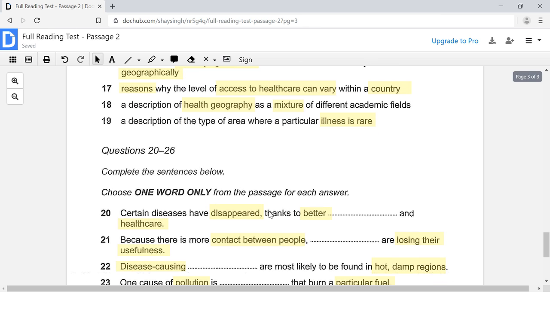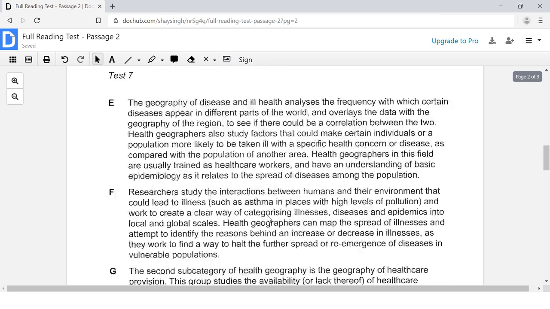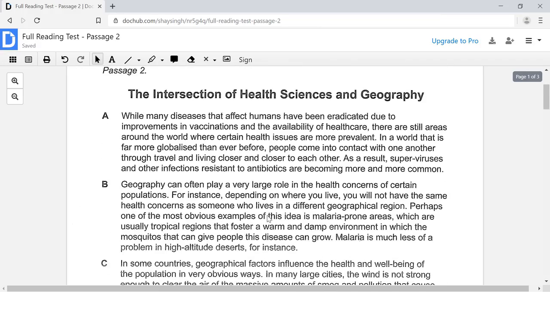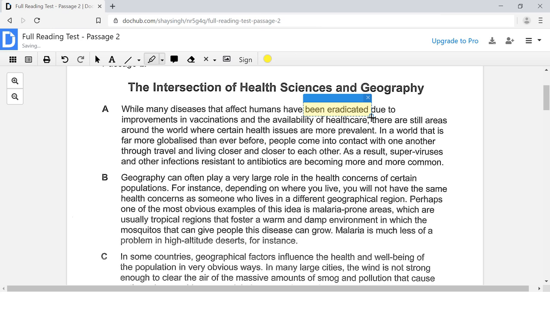And then down here, I'm going to start off by first looking for this keyword, hot, damp regions, and then pollution is also a good one. But I'm going to go with this one. I think that this is the easiest one to find. So let's look for this keyword first and then we'll work our way around it. Hot, damp regions is what we're looking for. Here we go. I remember seeing something about being eradicated. I'm just going to be marking them for now. Okay.